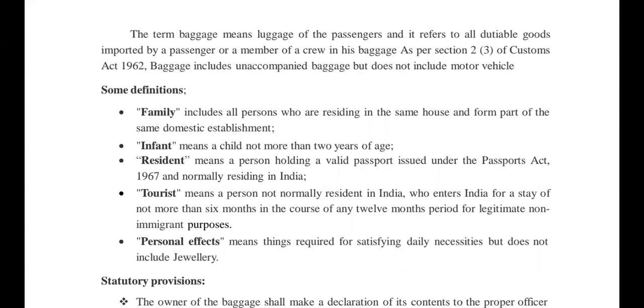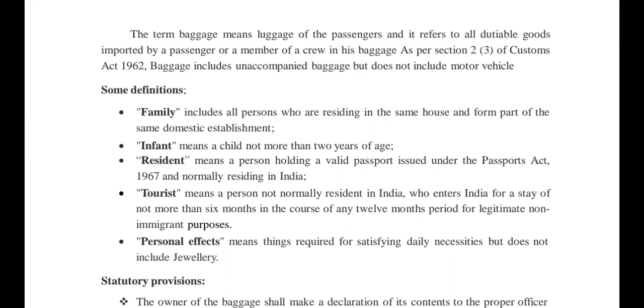And baggage includes unaccompanied baggage, but does not include motor vehicles. Motor vehicles are not included. Family includes all persons who are residing in the same house and form a part of some domestic establishment. Infant means a child not more than 2 years of age. Resident means a person holding a valid passport issued under the Passport Act 1967 and normally resident in India.